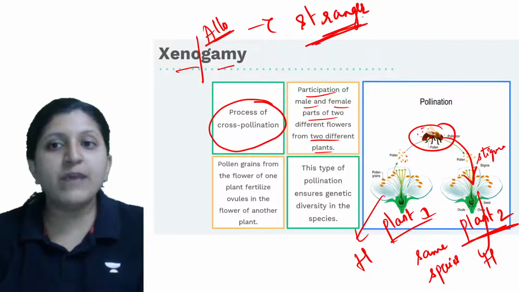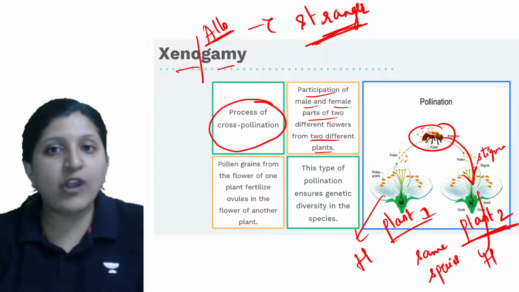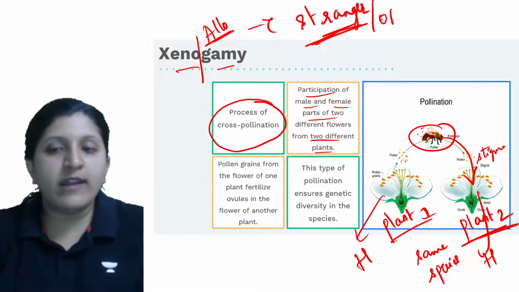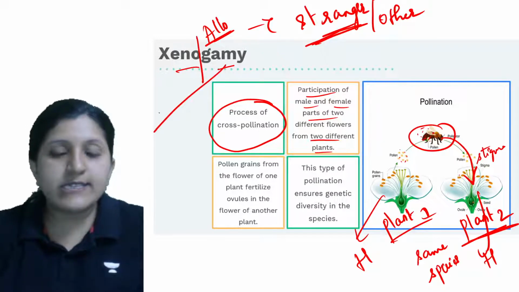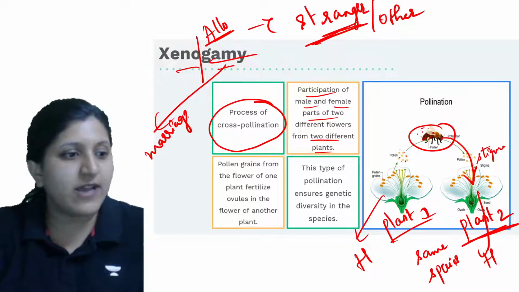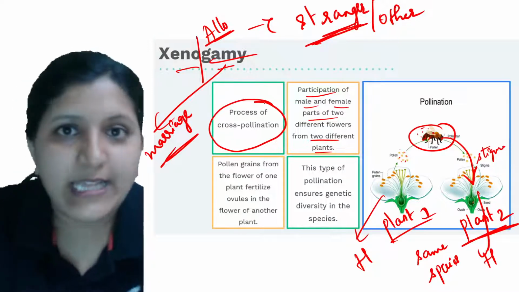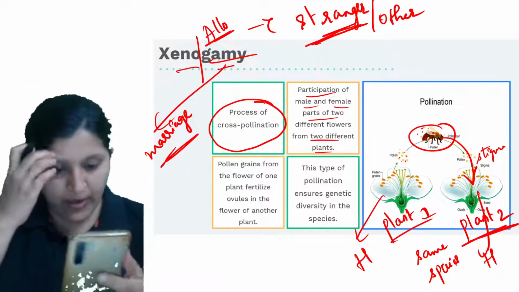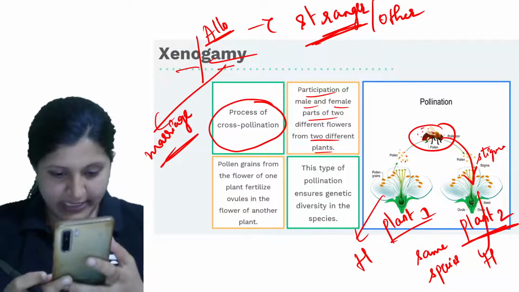So xeno or allo means stranger or other, gamy means marriage. So stranger marriage is occurring. So in that case we can say that it is xenogamy or allogamy. Okay, so it is clear.